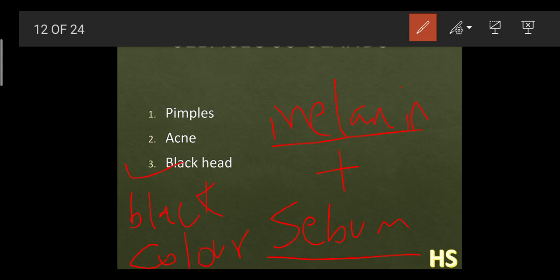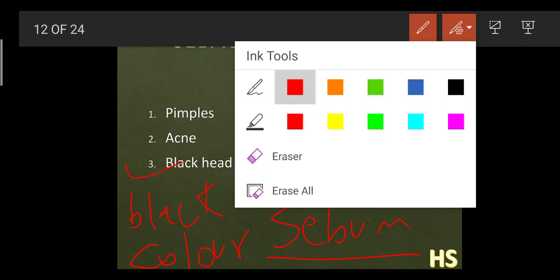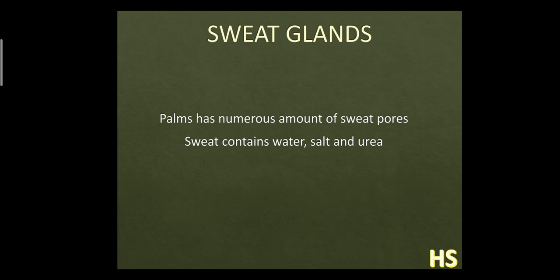That is why they are called blackheads. So when there is too much enlargement of the sebaceous gland, the sebum gets accumulated there, and the melanin acts on it. That is why there is a condition called blackheads.